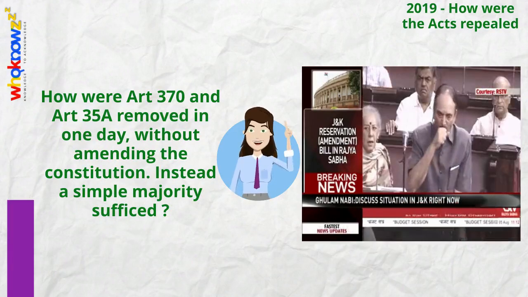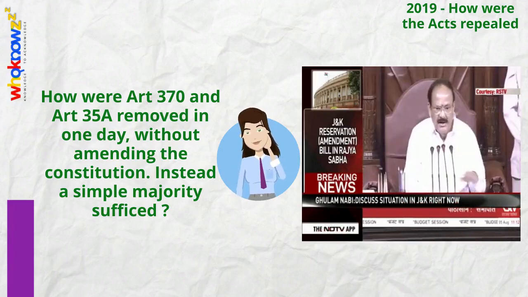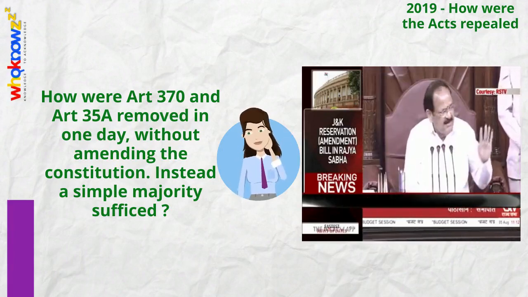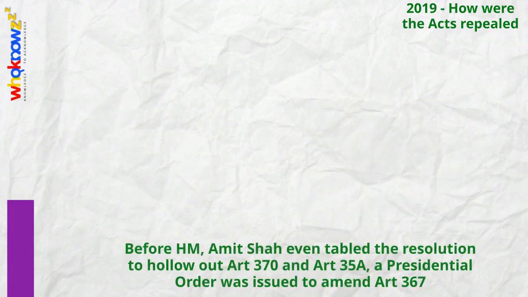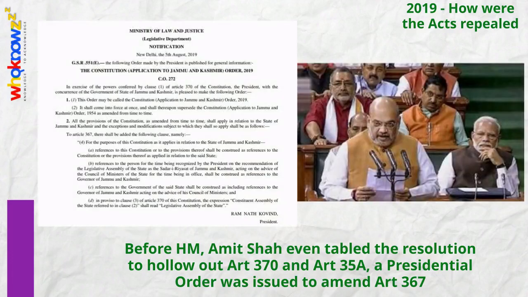The answer is actually something that happened outside of the parliament and not within it. Before Home Minister Amit Shah even tabled the resolution to hollow out Article 370, a presidential order was issued to amend Article 367 of the Indian Constitution. How was this amended through an order and not an act of parliament? We will get to that later.